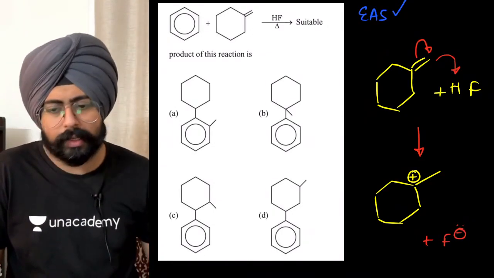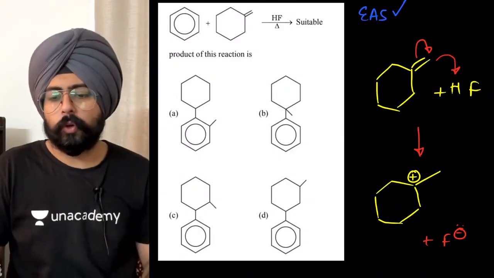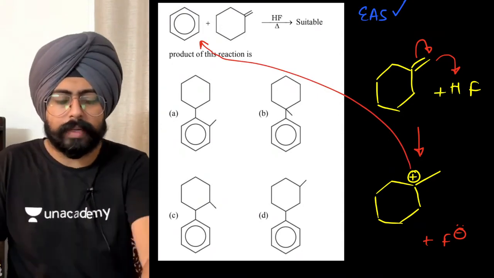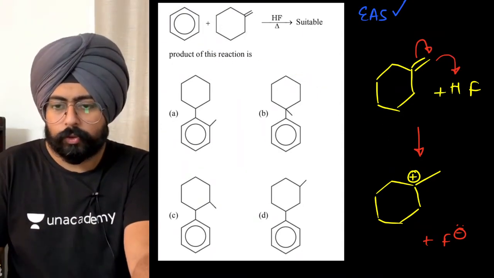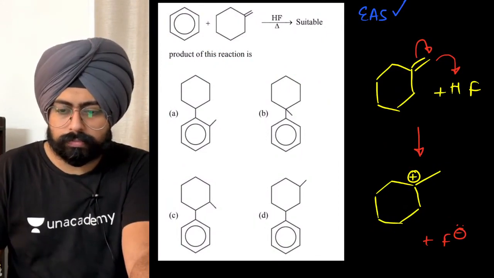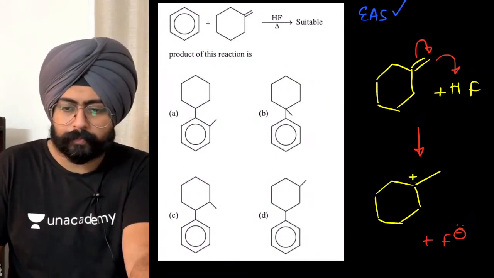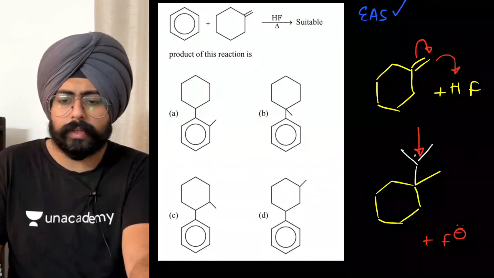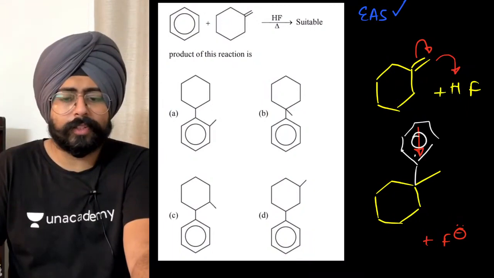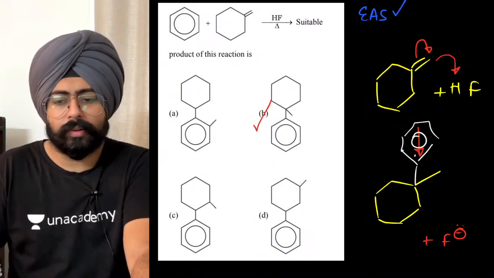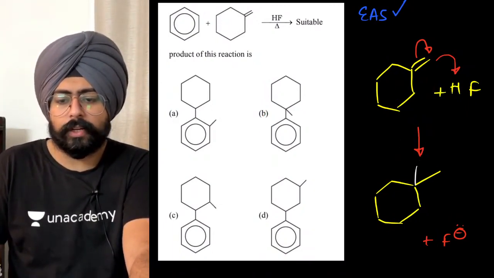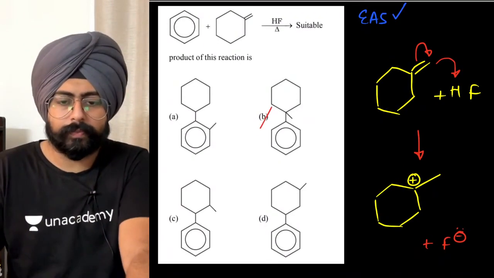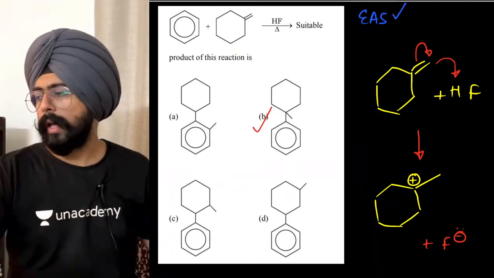Now this particular electrophile will go and attack the benzene ring. That's it. So when you attack this electrophile onto the benzene ring, what will you have? You will have a case. Let me make it on top of this. This is where the benzene ring will get attached. Yeah, attach the benzene ring here. That's the product. Which product is it? Product B. Okay. So it goes via this particular carbocation. That's it. Just had to notice the perfect carbocation, and the question is simple.